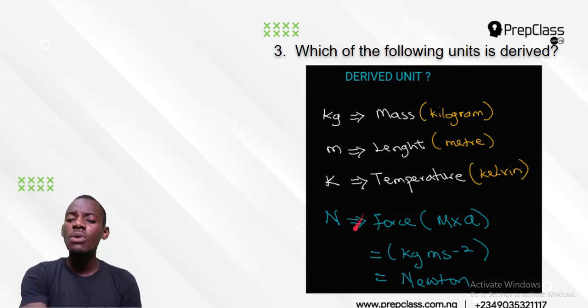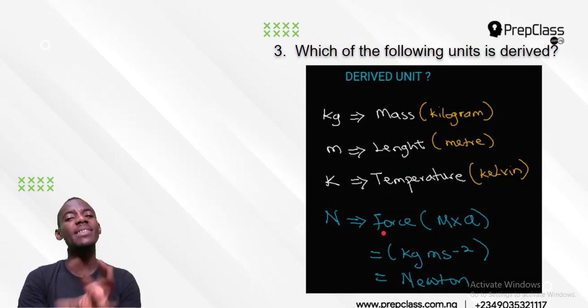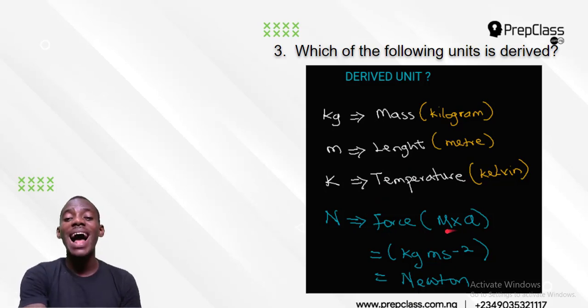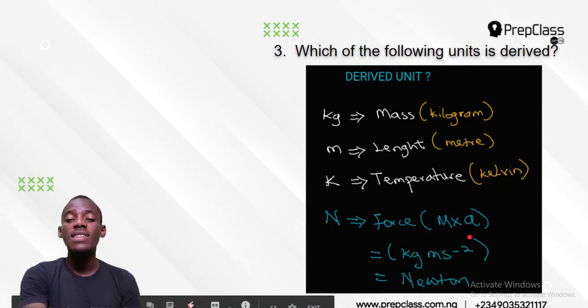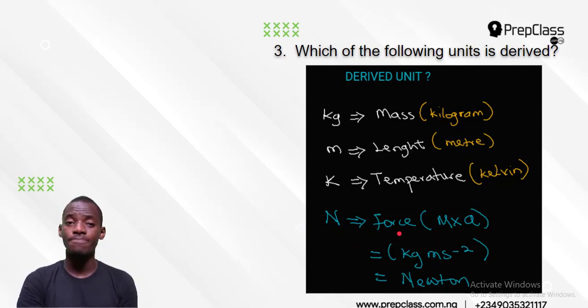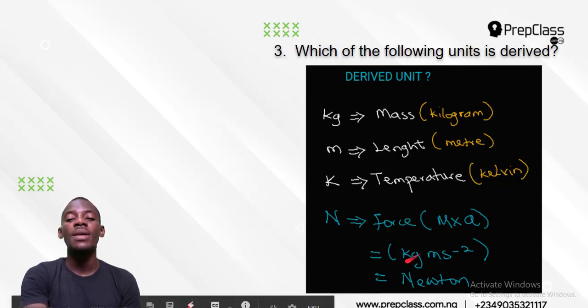Okay, but Newton is for force, and force can be derived from mass and acceleration. Force has a formula. It's not fundamental. It's not a beginner. It was made. Force is created from mass times acceleration, where mass is kilogram, and acceleration is meter per second square. This unit is called kilogram meter per second square. In simple language, it is called Newton.